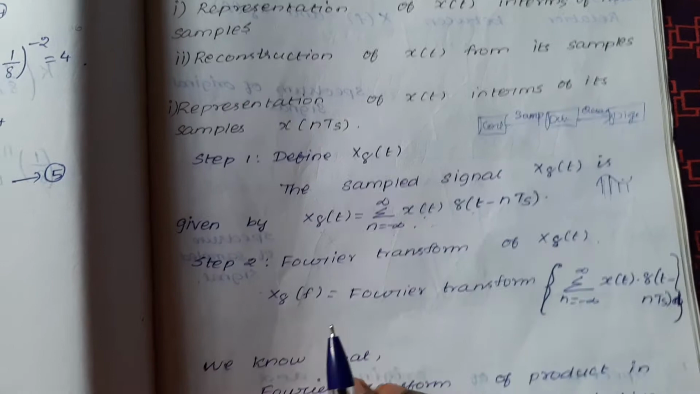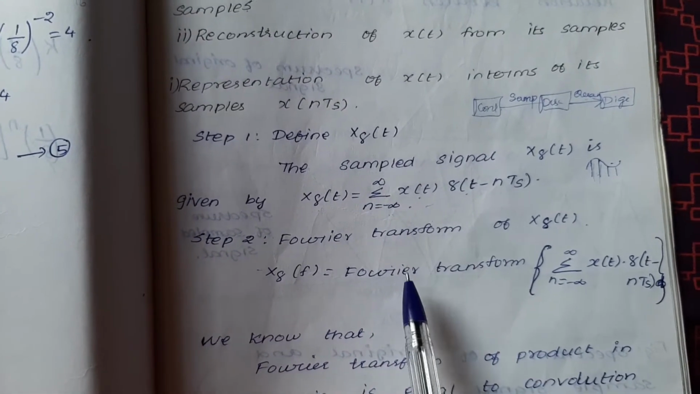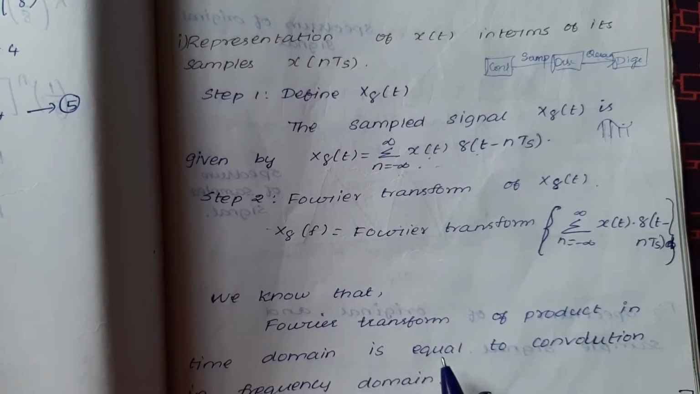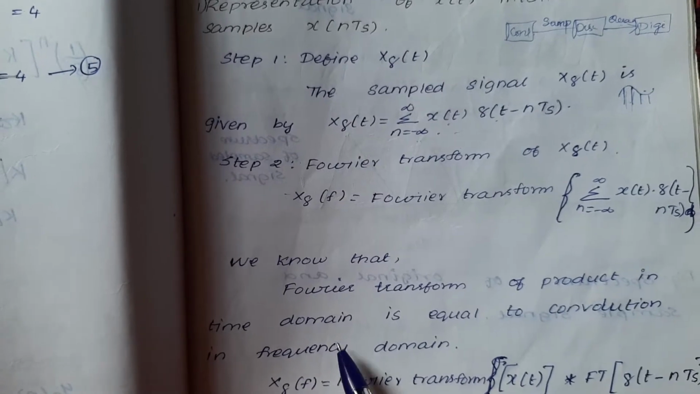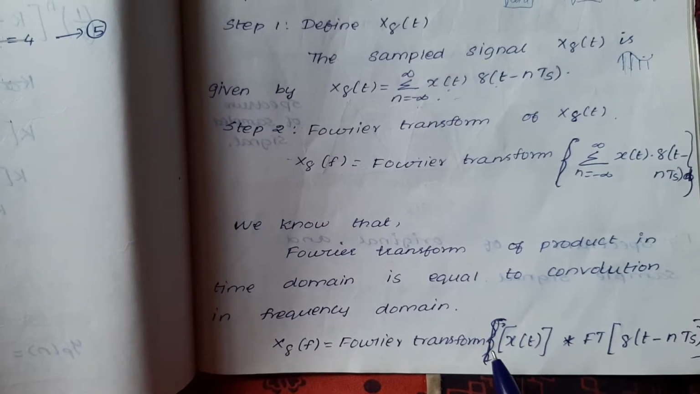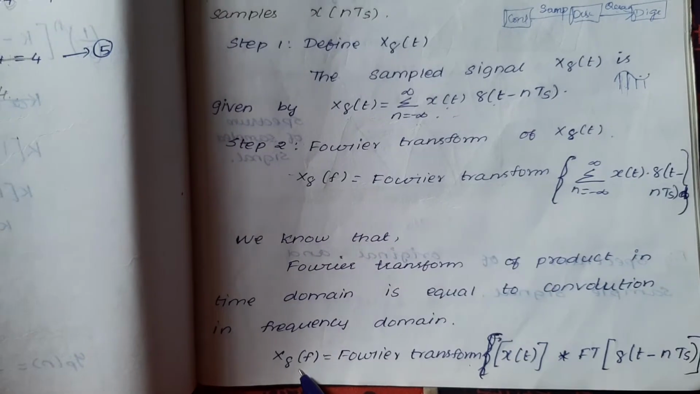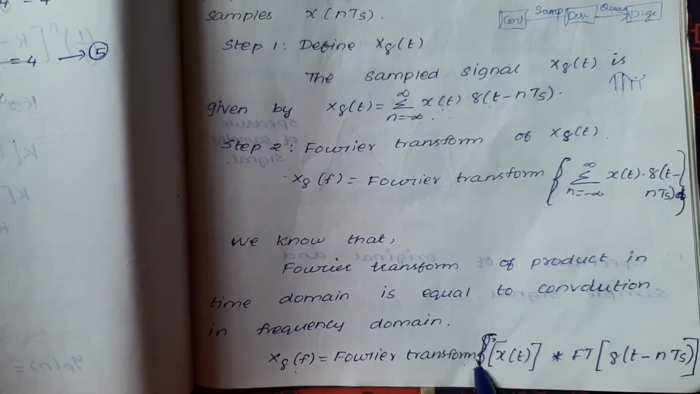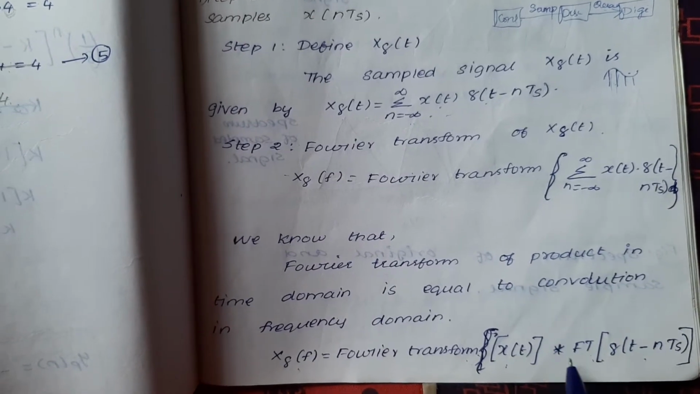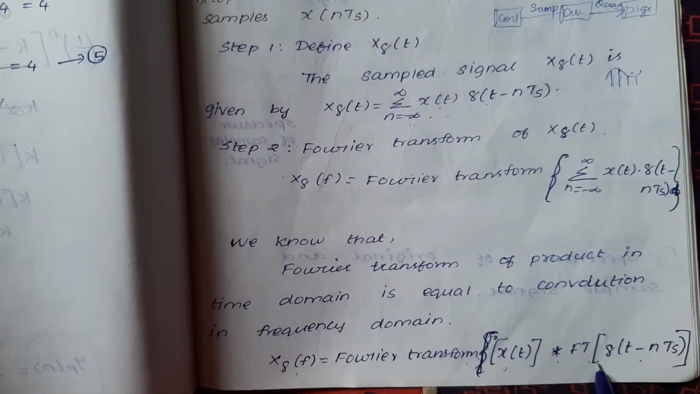Next you take the Fourier transform of this x delta of t. We know that a product in the time domain equals convolution in the frequency domain. So x delta of f can be written as the convolution of the Fourier transform of x of t and the Fourier transform of delta of t minus nTs.